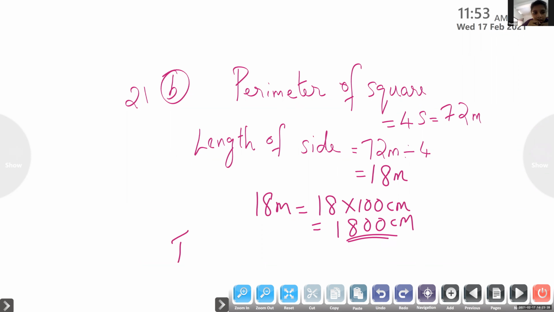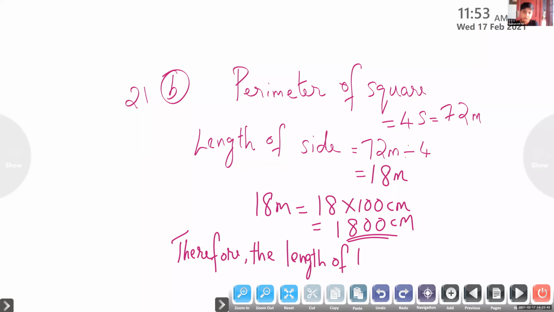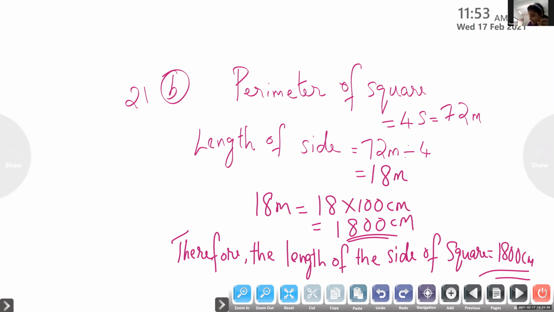I got it correct. Therefore, the length of the side of the square. Ma'am, I thought you were going to tell 80 meter. That's why I said 80 meter divided by 4, 20 meter. So what's the answer? 1,800 centimeter.